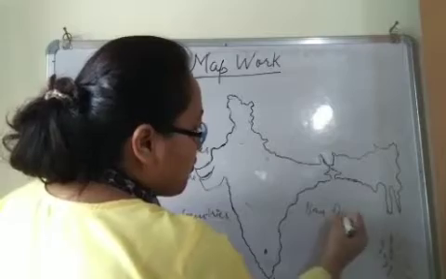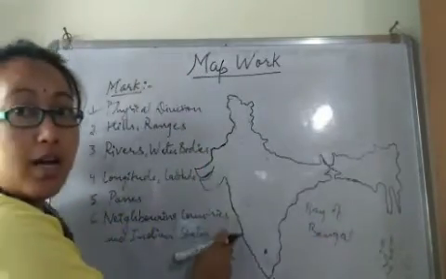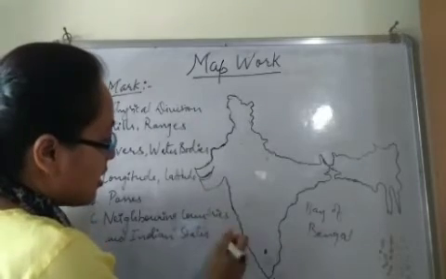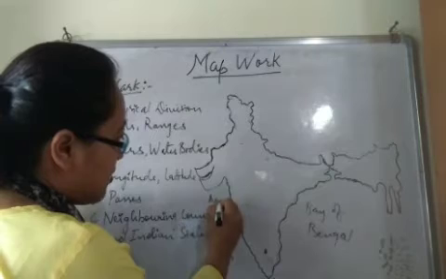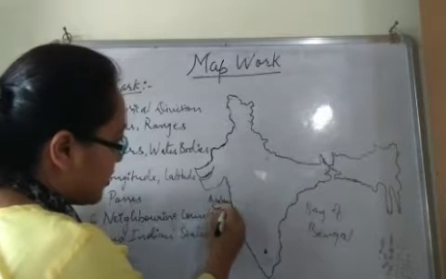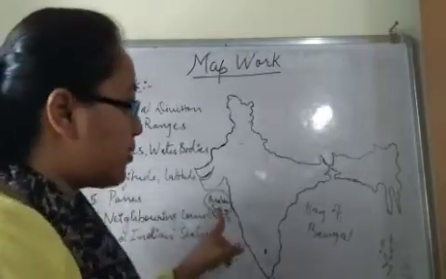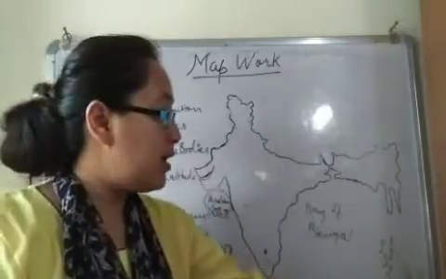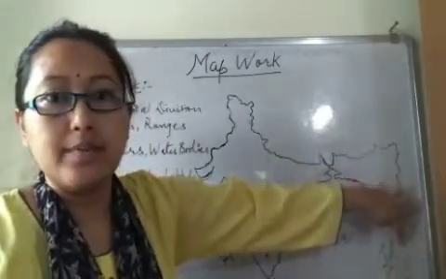So this is Bay of Bengal, and here we have Arabian Sea. Arabian Sea, Bay of Bengal, Andaman Sea. Clear? This is Andaman Sea.